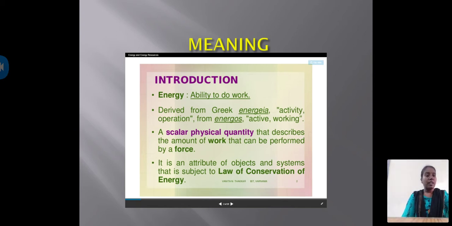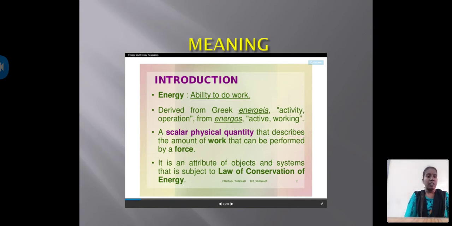According to physics, a scalar physical quantity that describes the amount of the work that can be performed by a force. I repeat, a scalar physical quantity that describes the amount of work that can be performed by a force. What is the meaning of this? It is measuring the quantity of the work you have done, how much energy you used, how much force is used.